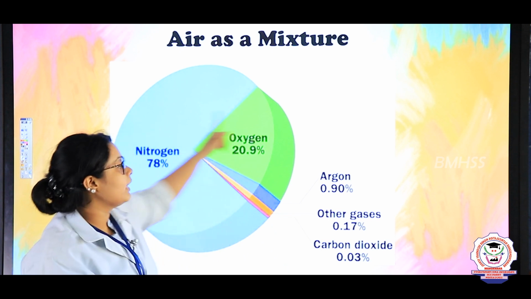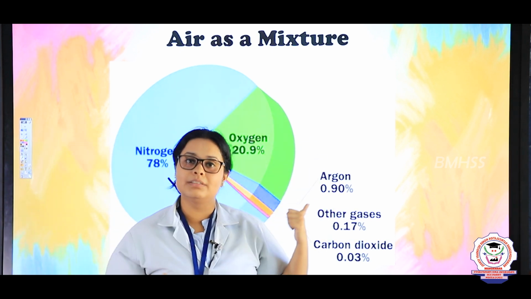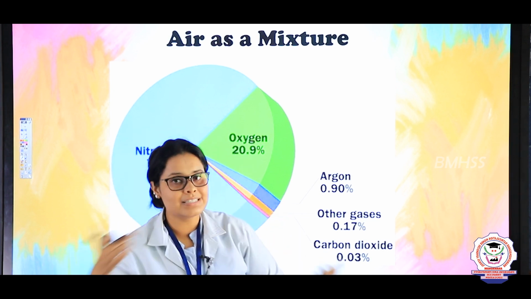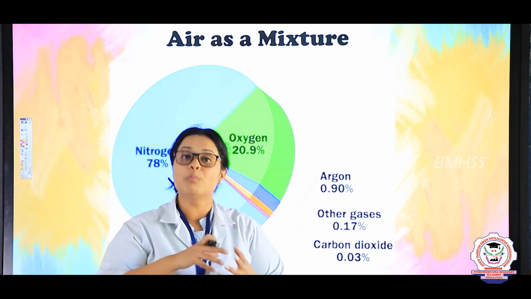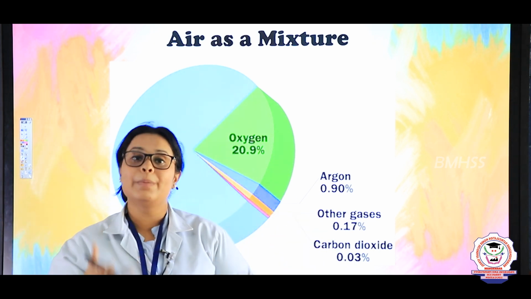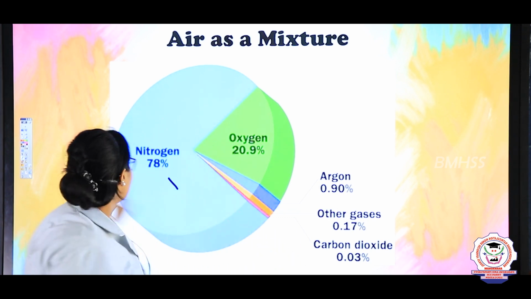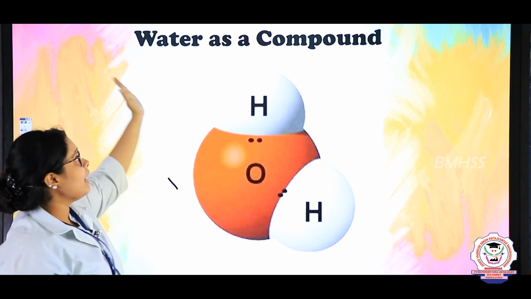Looking at the pie chart, you can say that we consider air a mixture because of the presence of so many gases. Plus, one more thing is that these gases can be removed from the atmosphere by chemical changes or chemical equipment, okay.